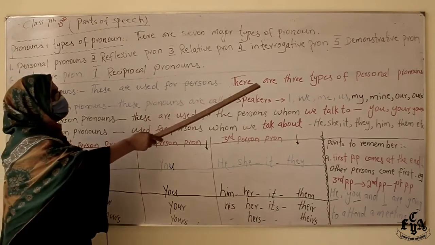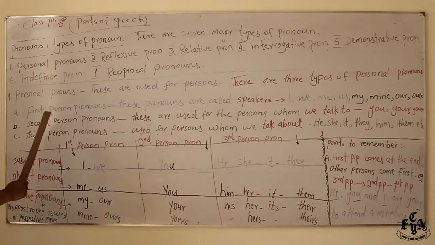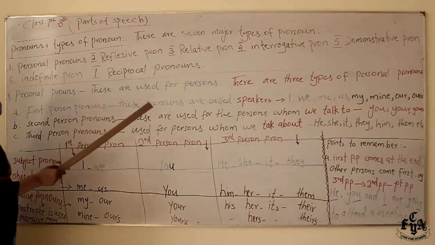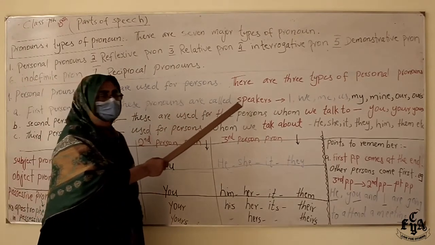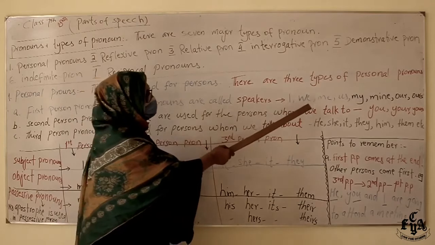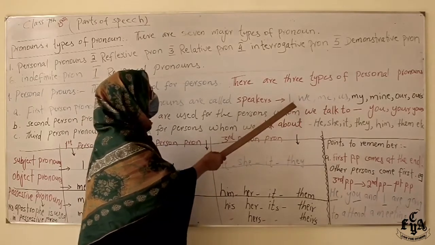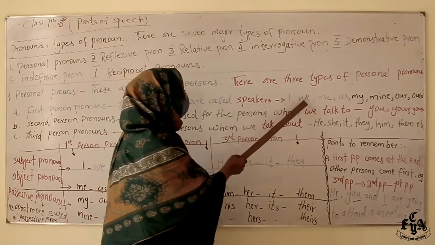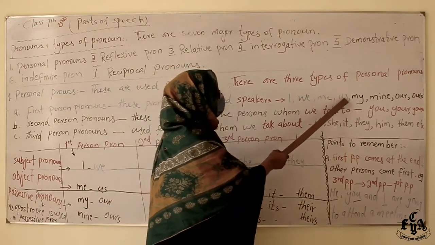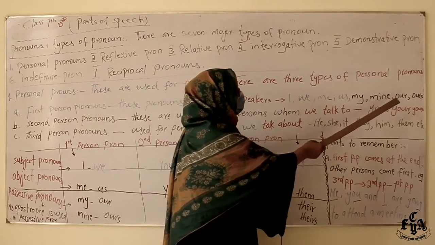There are three types of personal pronouns. First person pronouns, these pronouns are called speakers. And they are like I, we, me, us, my, mine, our, ours. We don't have gender in them because they are the same.